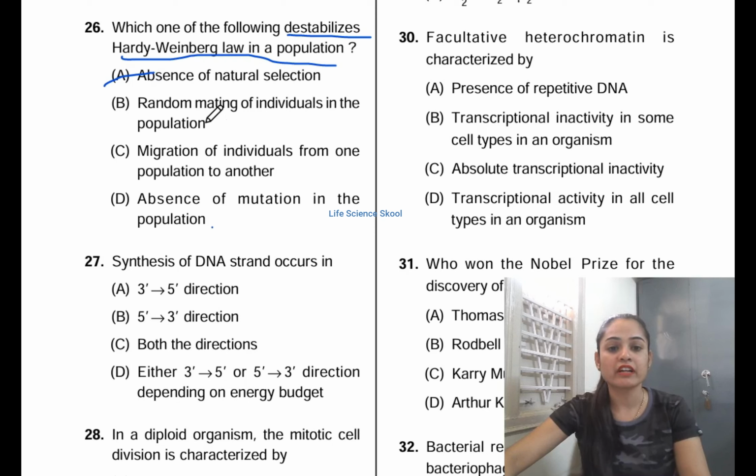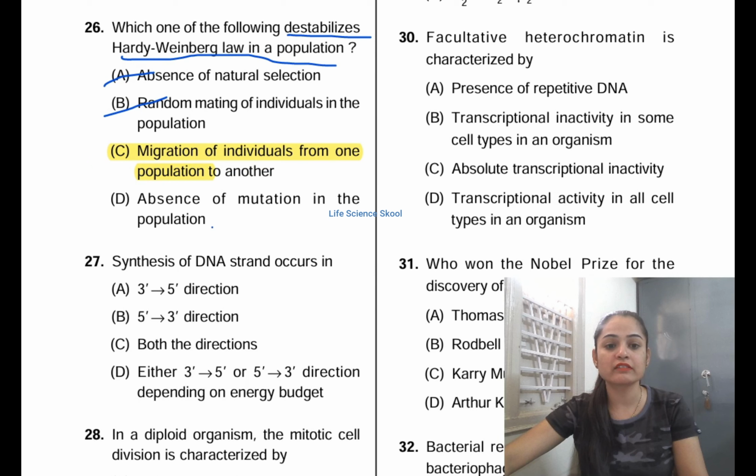Next, second one, random mating of individuals in the population. Yes, if it has to stay in an equilibrium state, then random mating should be there. So this is also not the answer. And to maintain equilibrium there should be no migration or gene flow. But here, migration of individuals from one population to another might be the factor which destabilizes. So option C is the correct answer.